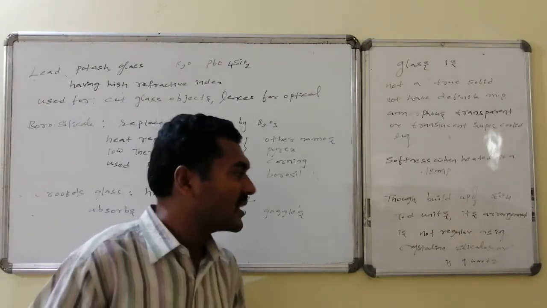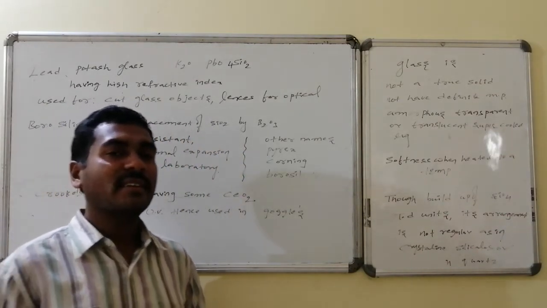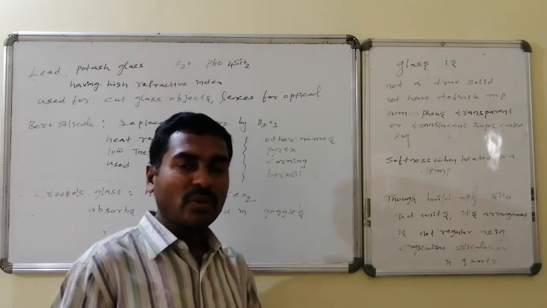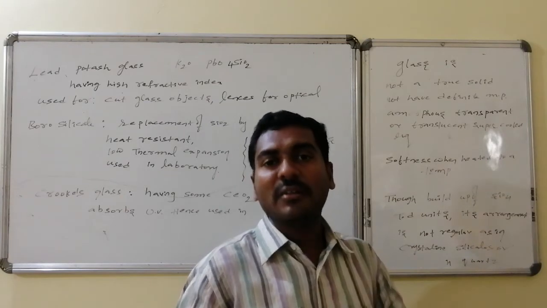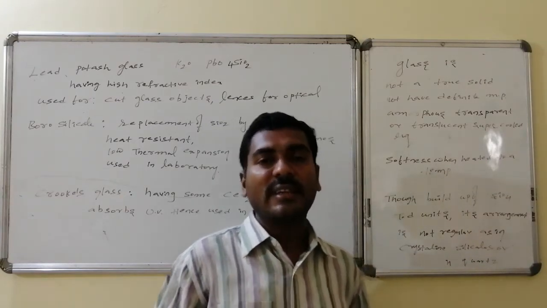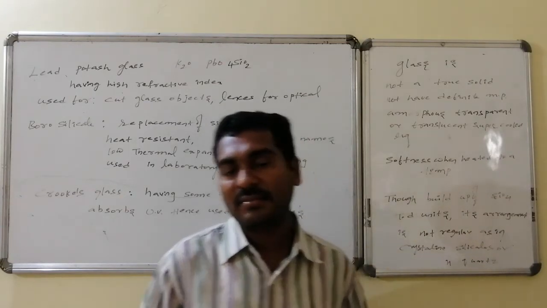So it is not a crystalline silicate. Just like in the crystalline silicates and quartz, how systematic the arrangement is from one end to the other end, such kind of long range arrangement of silicates is not present in glass.